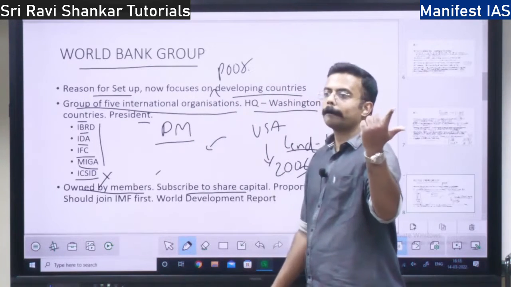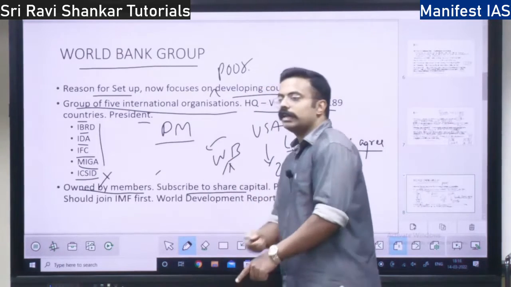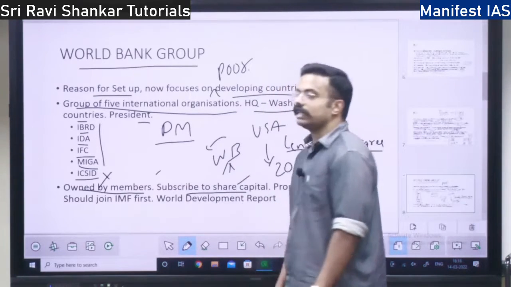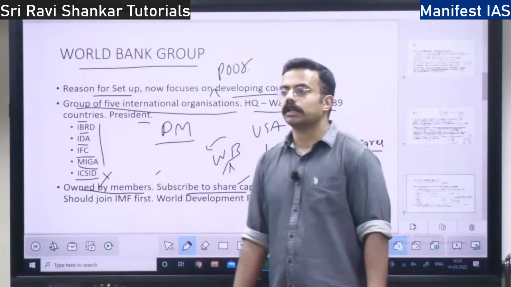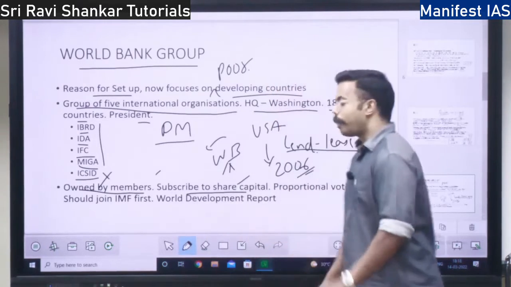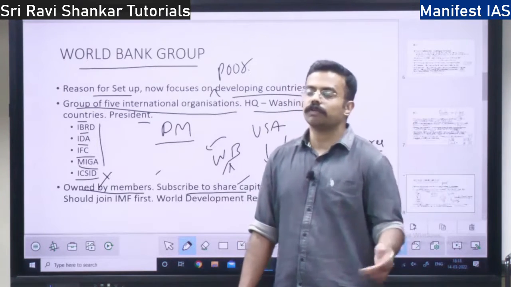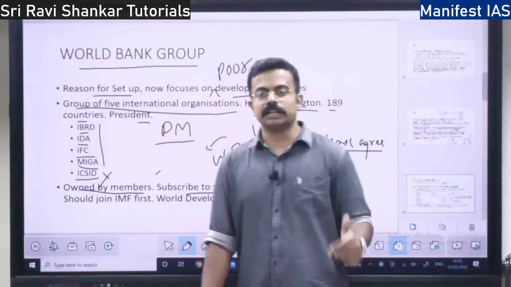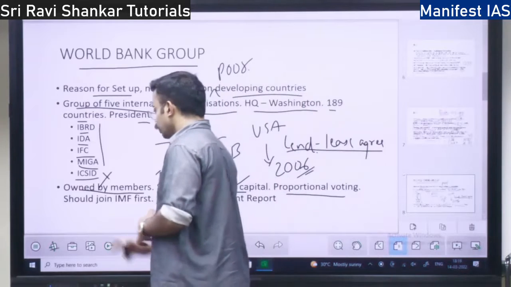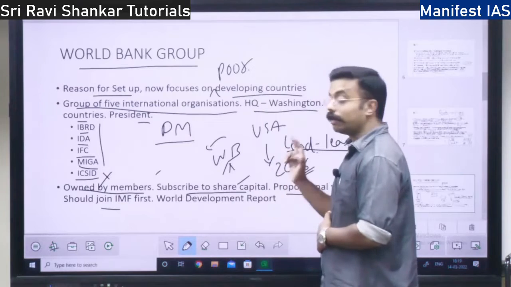There it is quota; here the World Bank has shares, which are divided among the countries. As per how many shares you have, your voting power is decided. If you have more shares, your voting power is more. USA has more shares, so its voting power is more in the IMF and also in the World Bank.